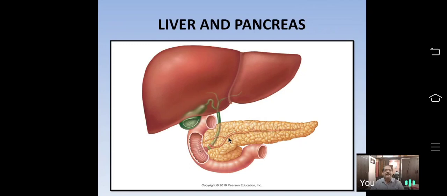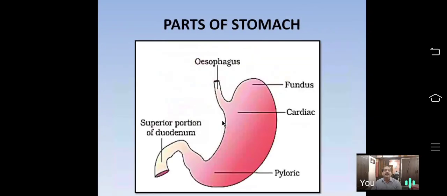So, the pancreas is a very important gland because it is the only gland that secretes enzymes which digest all components of the food: carbohydrates, proteins, and fat. Next, these are the three accessory glands. Apart from these, glands are also present in the stomach.